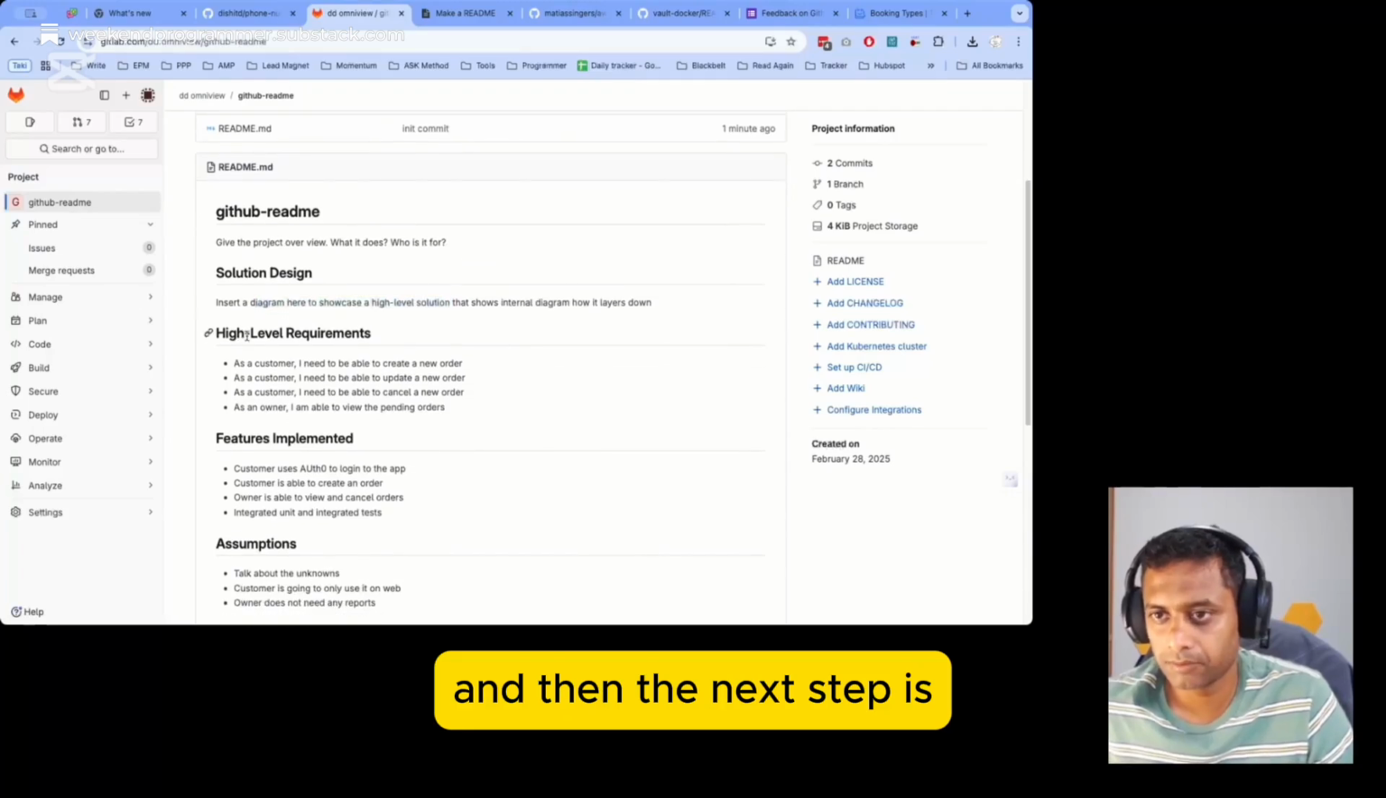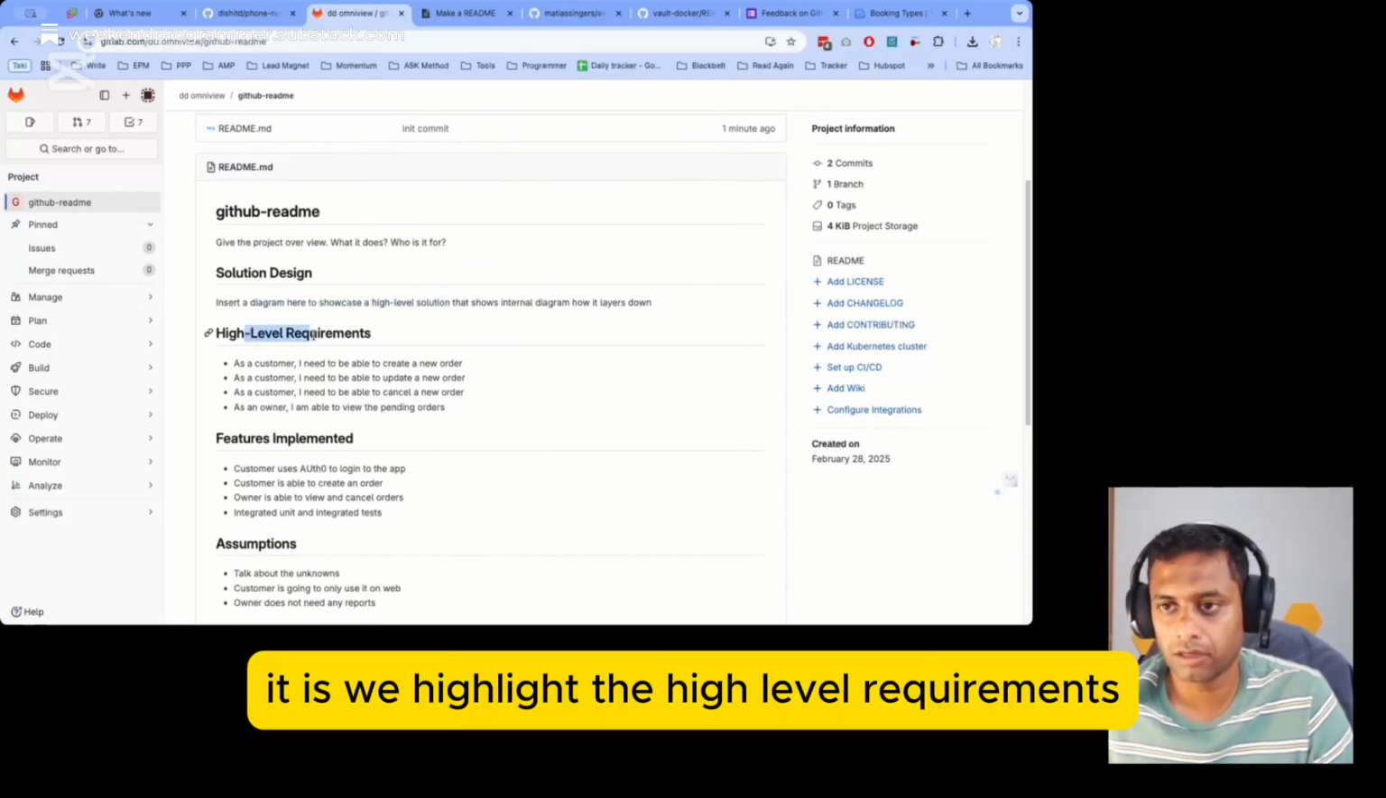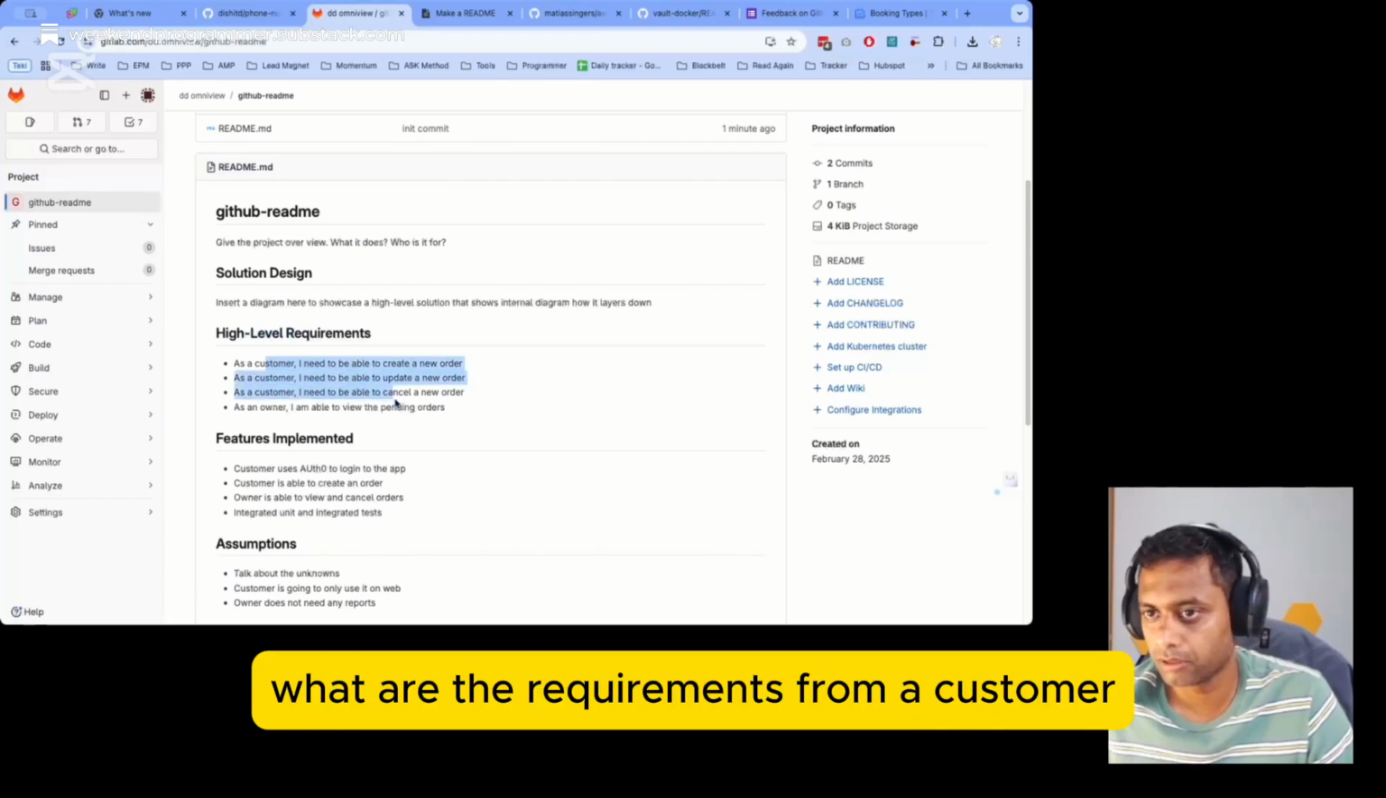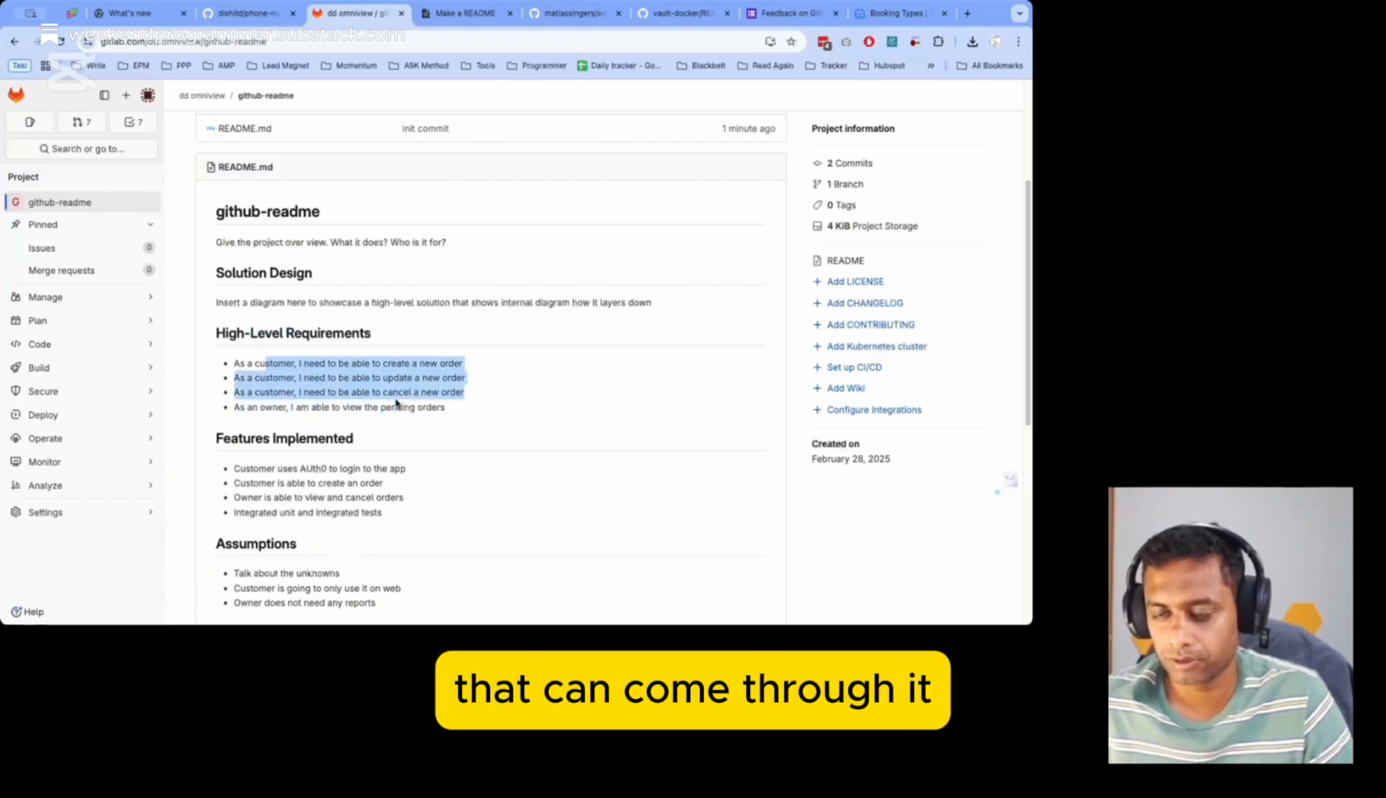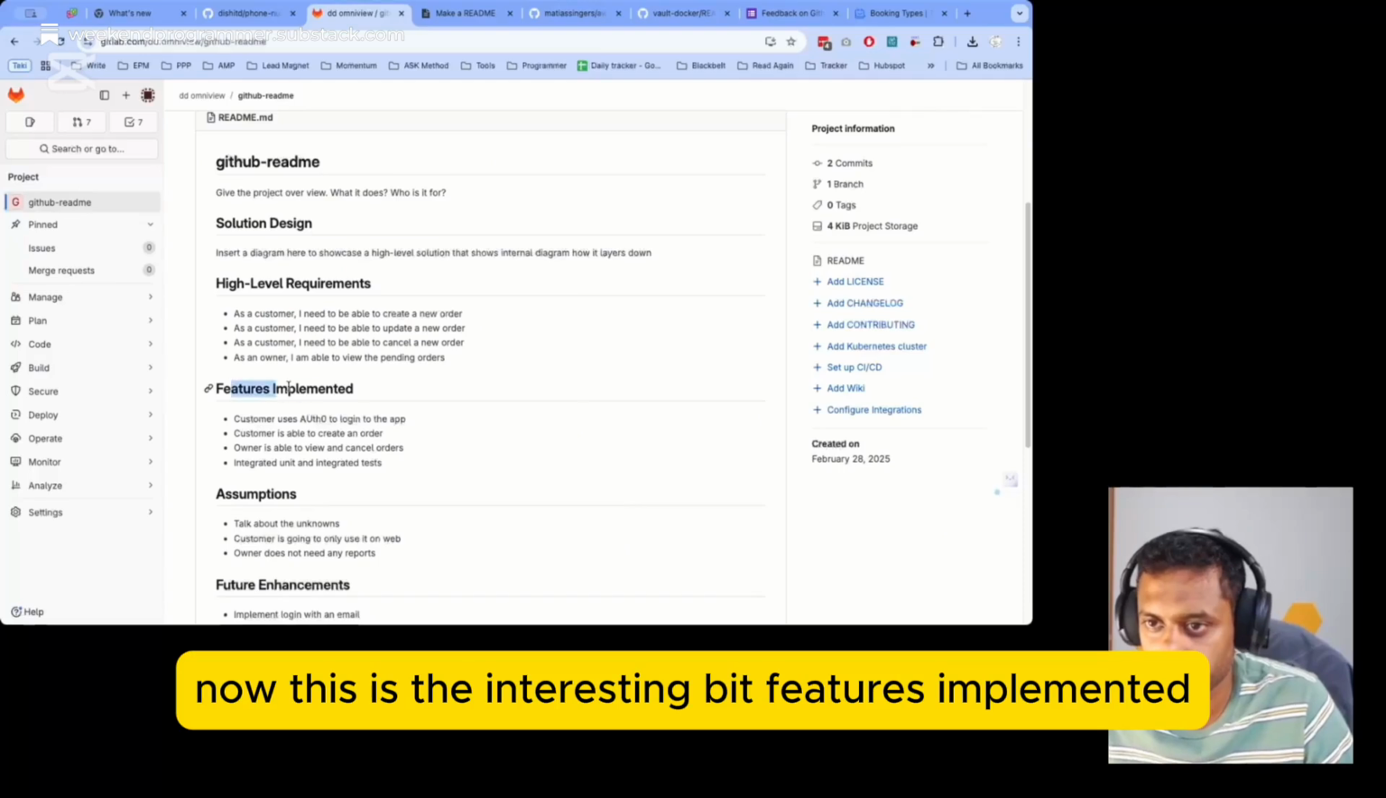And then the next step is we highlight the high level requirements. So what are the requirements from a customer that can come through it. Now this is the interesting bit, features implemented.